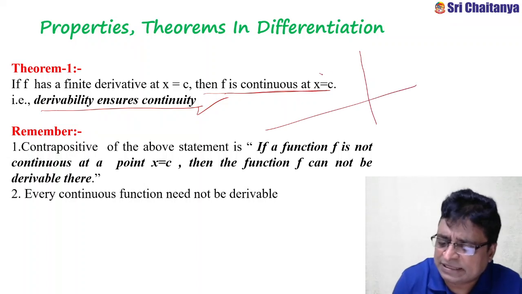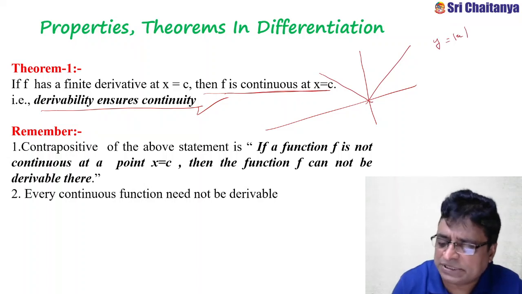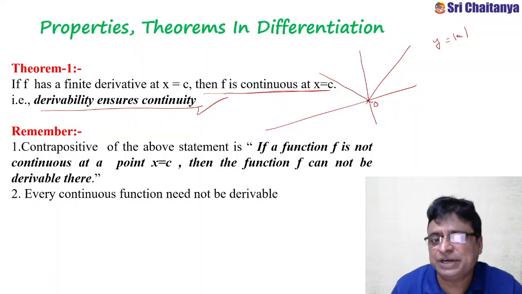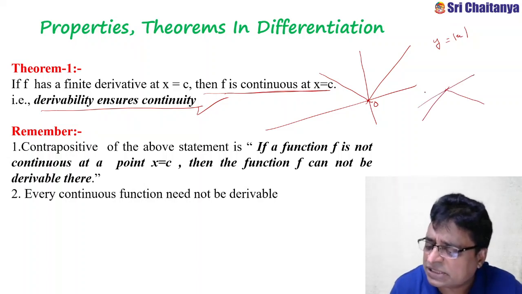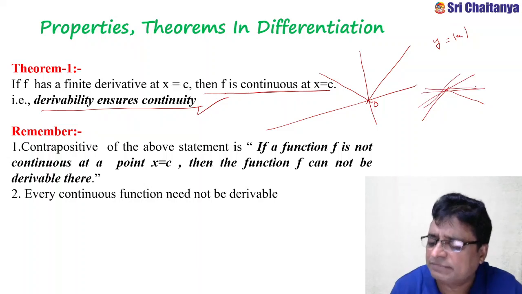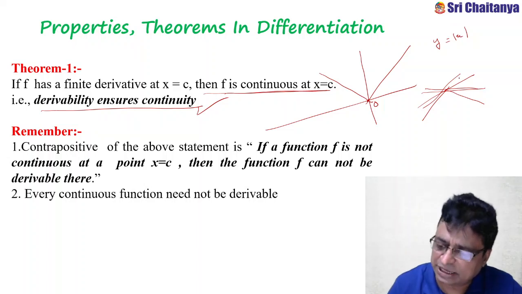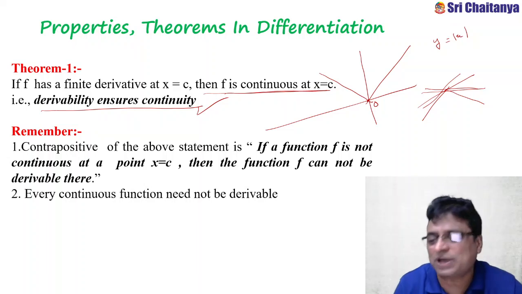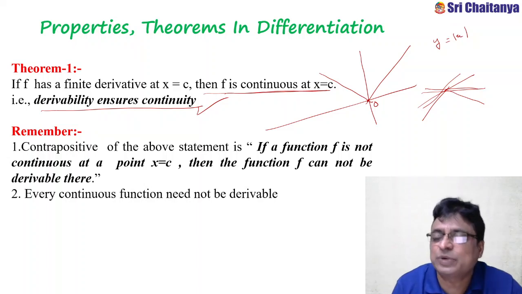See, this is my graph y equal to mod x. What happens to this function? At 0 it has a sharp edge. What will happen whenever a function has a sharp edge? Then so many tangents are possible at this particular point. Exists means only one tangent is possible to draw. But here at this sharp edge, infinitely many tangents are possible to draw. So it is not possible to find the slope of the tangent at that particular point. That's why it is not differentiable.